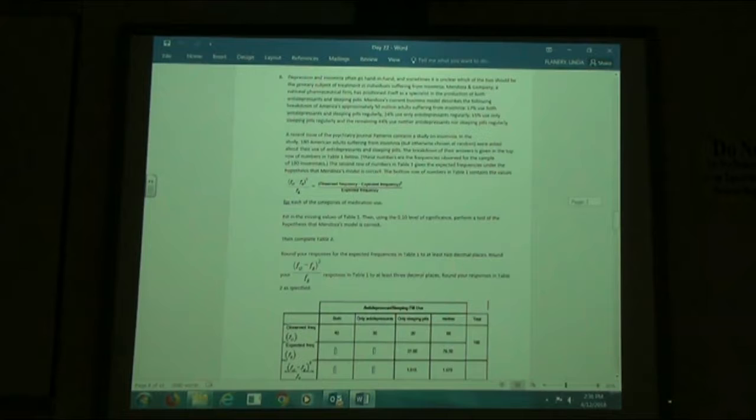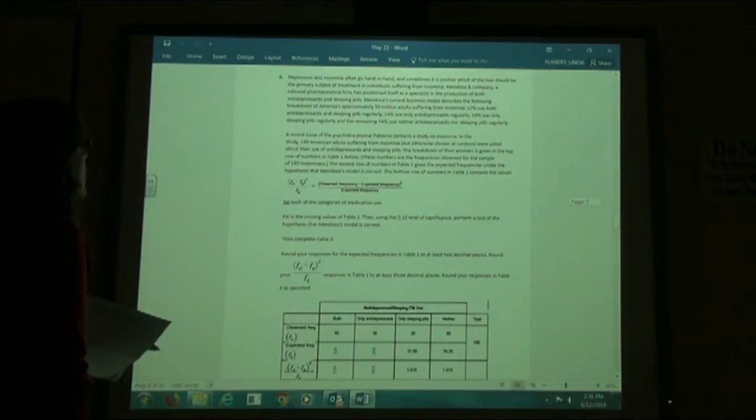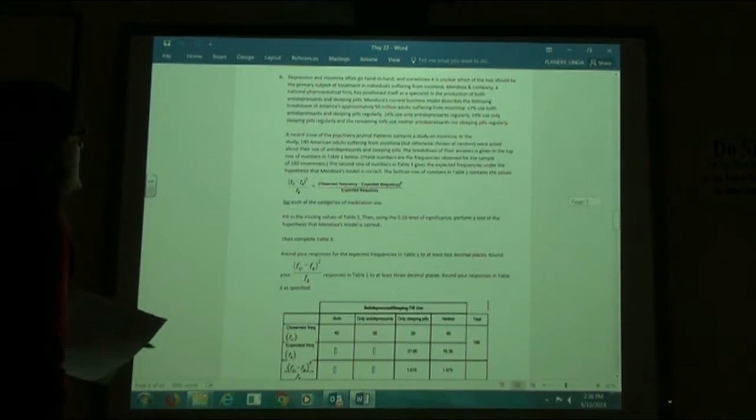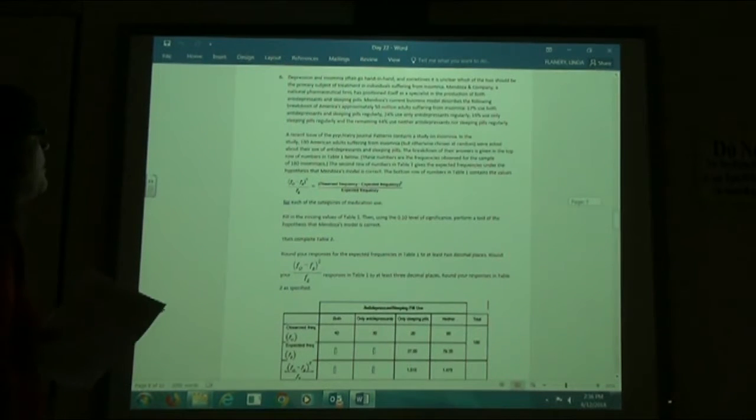The remaining 44% use neither antidepressants nor sleeping pills. So in a recent issue of the Psychiatry Journal, Patterns contained a study on insomnia. In the study, 180 Americans suffering from insomnia, but otherwise chosen at random, were asked about their use of antidepressants and sleeping pills. The breakdown of their answers is given in the top row of Table 1. These numbers are the frequencies observed from the sample of 180 people.